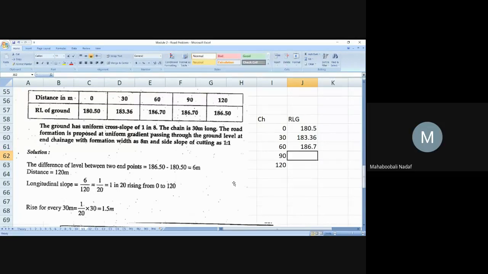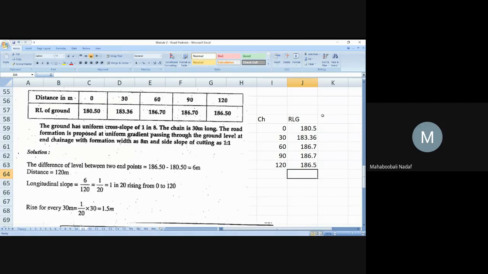Varsha, next RL. 186.7, at 90 meter chainage. What is the last RL, Shravan? 186.50.